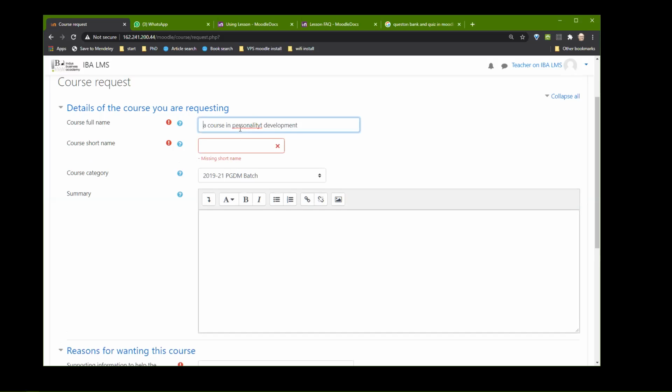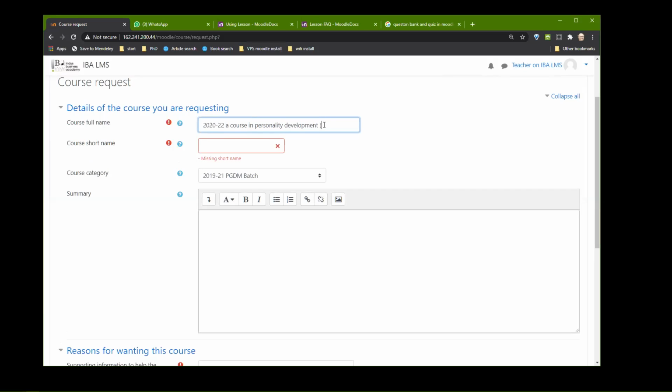Now, this is something that I want everybody to understand. Advanced retail, for example, will happen multiple number of times. And if I'm searching for advanced retail, I'll get confused which one is mine. So you should always put the batch number before that. Now, for example, marketing is taught by multiple teachers.